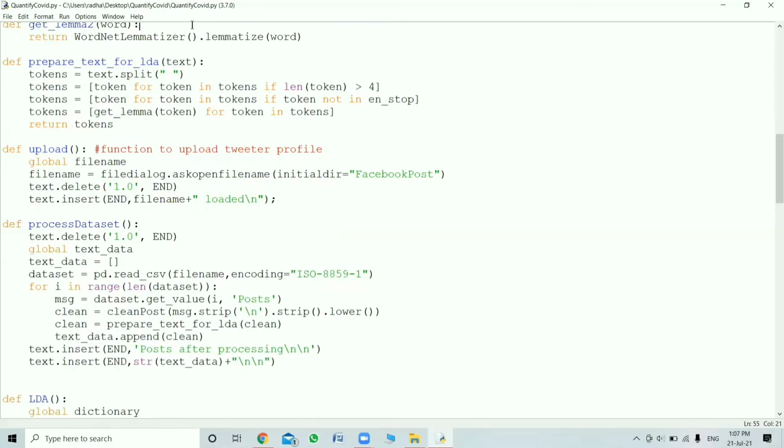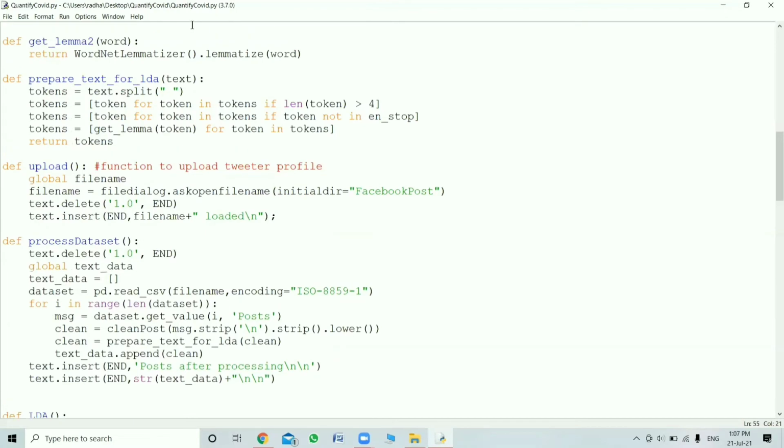Like what we have to read, the data will be stored in that. For that we have given a file name, like what is the file name we are taking for our topic. And encoding is the location where it is exactly situated. And then we'll set the range. And we're coming to clean equals clean post. Here we have to clean the messages.